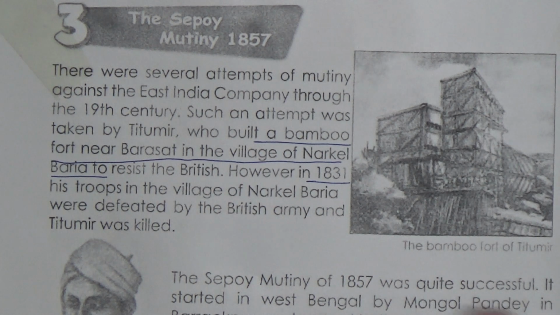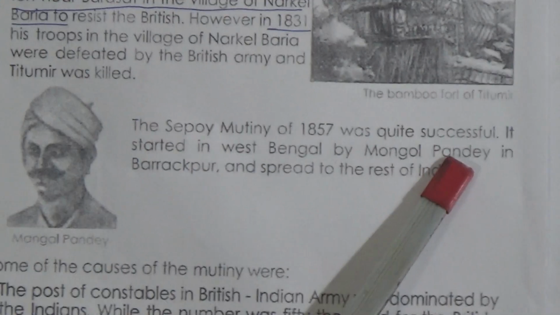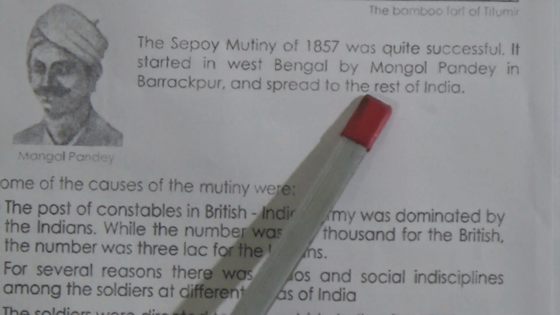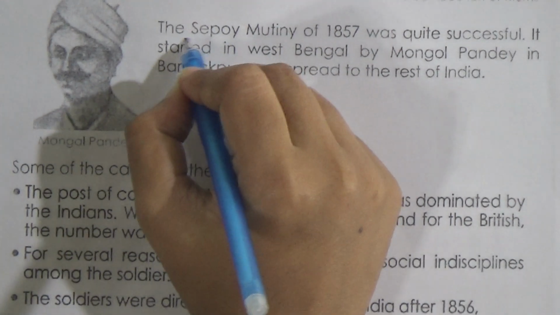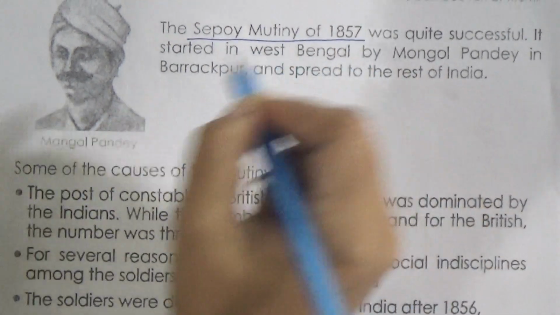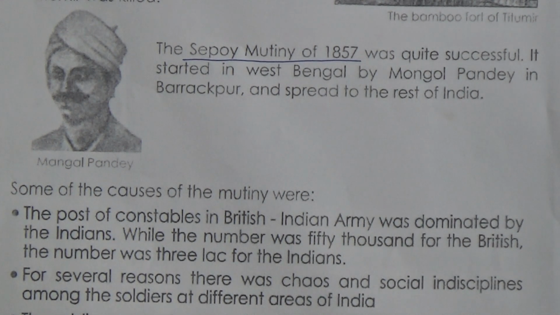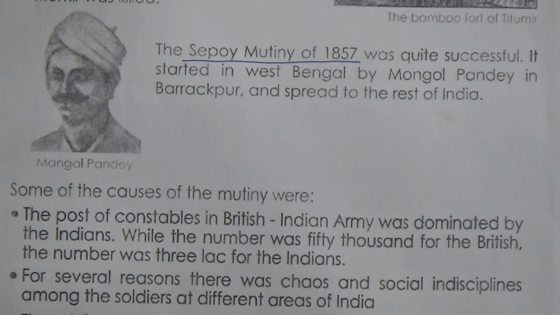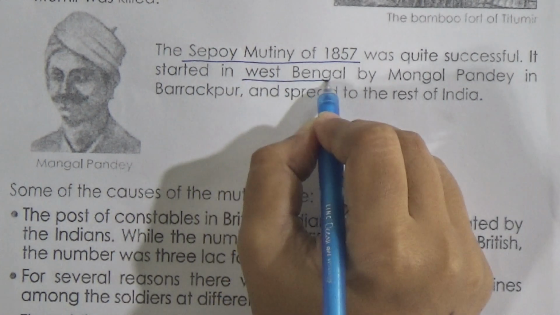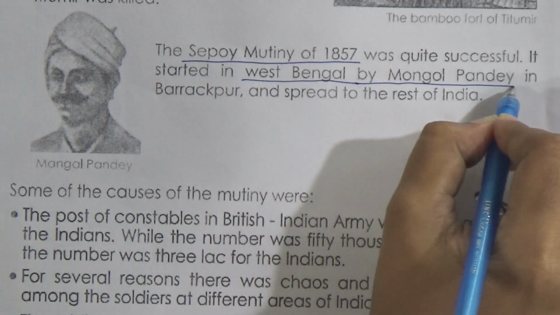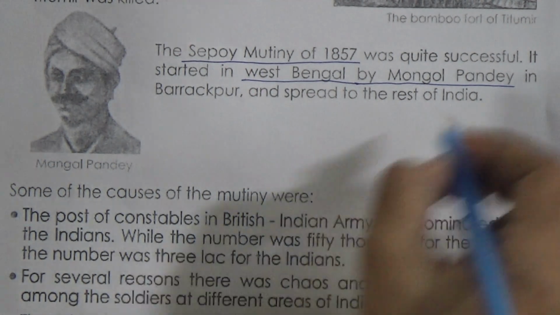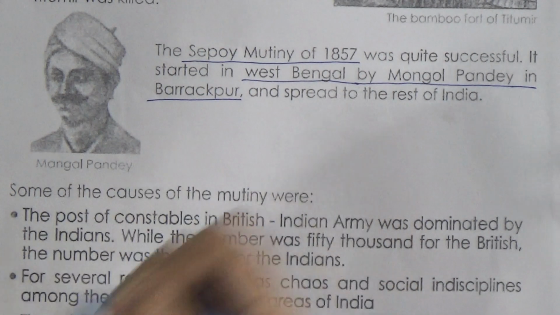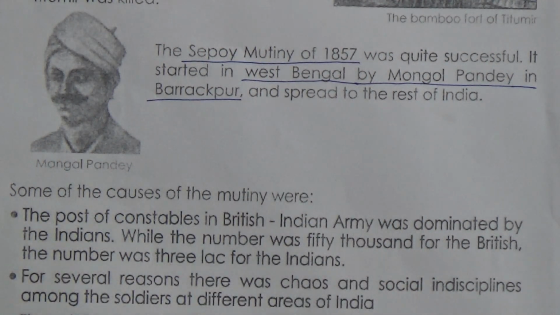It was quite successful. It started in West Bengal by Mangal Pandey in Barrackpore and spread to the rest of India. So now this mutiny was quite successful, and it is called the Sepoy Mutiny, and it occurred in 1857. That means this mutiny was carried out by the sepoys, and it started in West Bengal, and the leader was Mangal Pandey. It was started by Mangal Pandey, and then it spread all over India, and it started in Barrackpore. So this is the place. And now look, there is a picture of Mangal Pandey.